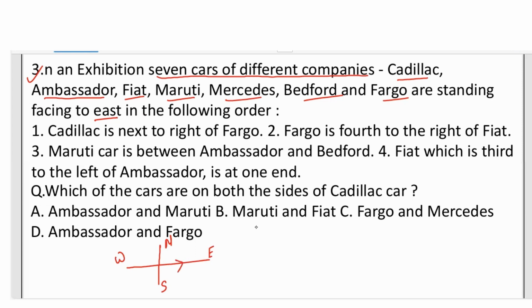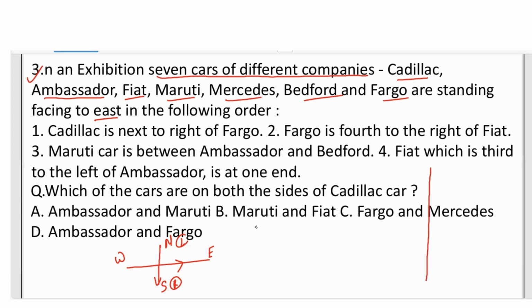If the face is toward east, then what is the condition? Right will be down. So this is the right position and left will be up. So if the face is in the east position, then the right side is down and the left side is up. So now we have to see, if the person is facing east, that means right is down and left is up. So we have to make this type of vertical line. This is the vertical line.